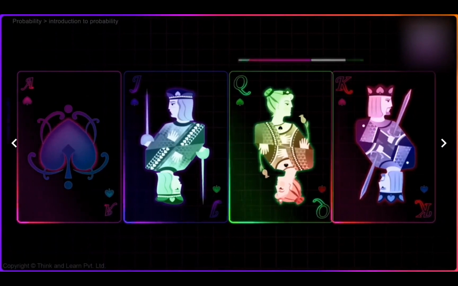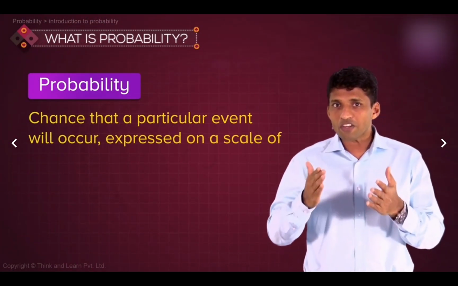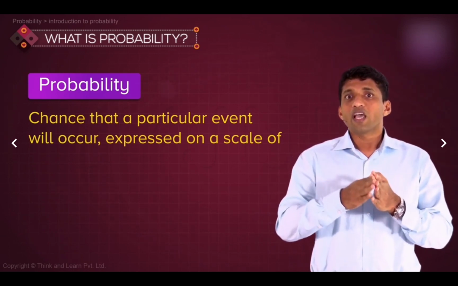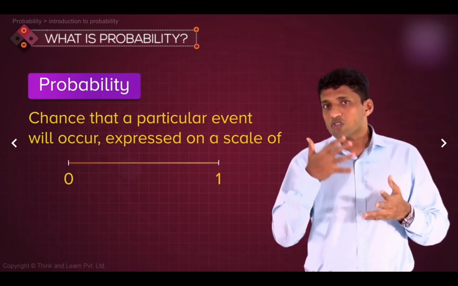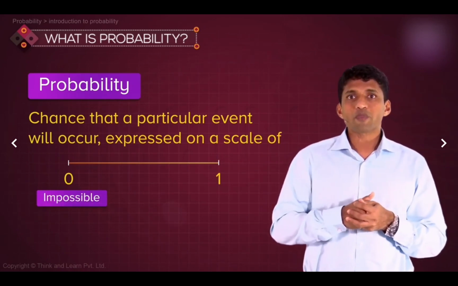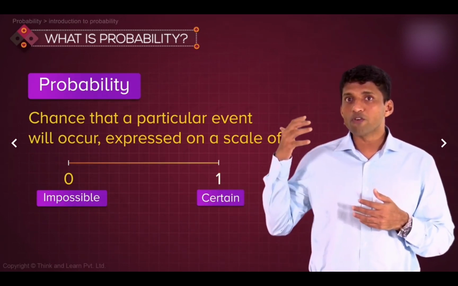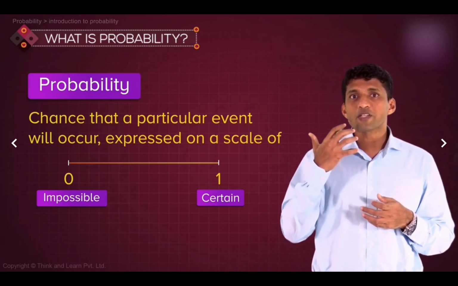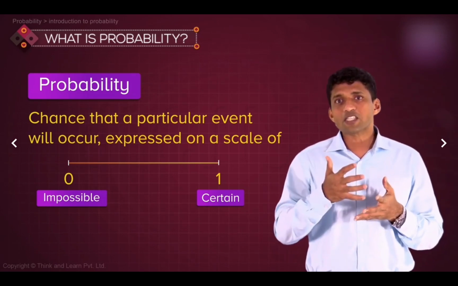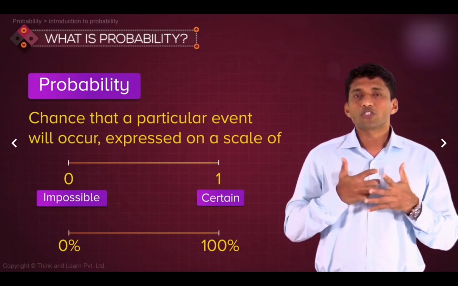Now, in common language, the word probability is used to mean the chance that a particular event will occur, expressed on a scale from 0 to 1. Now, 0 will represent impossibility and 1 will represent certainty. Or when you are sure about it, we'll use 1. When it's impossible, that will represent 0. It can also be expressed as a percentage between 0 and 100%. So we'll understand this in detail in this particular section.